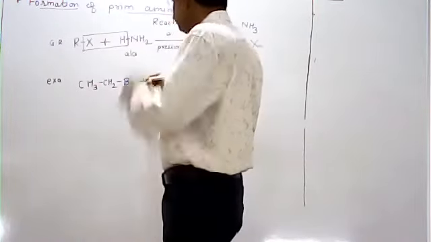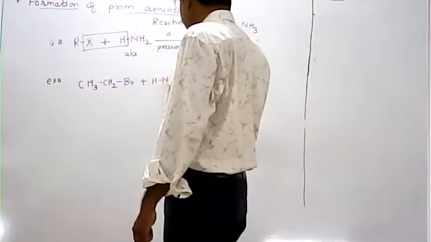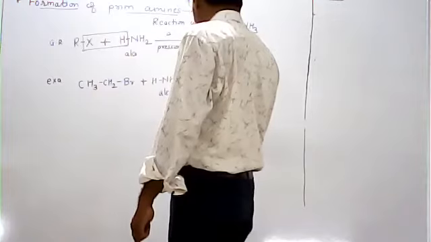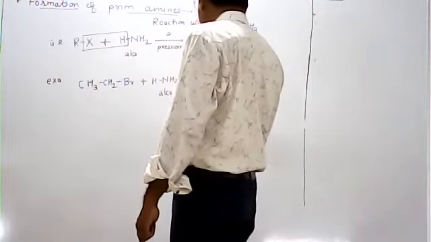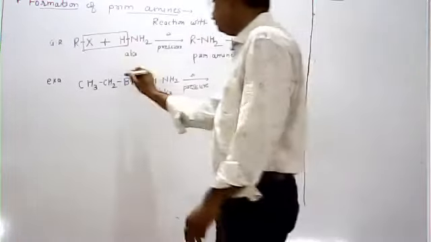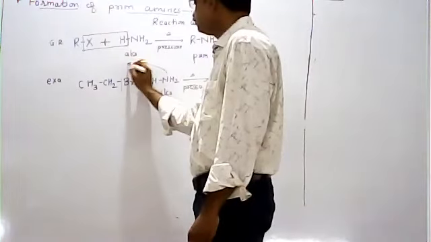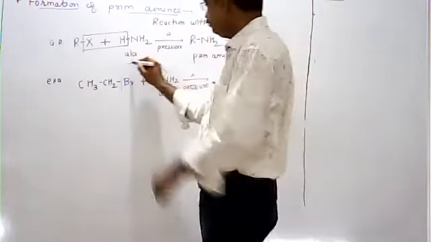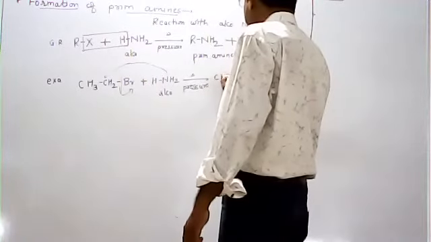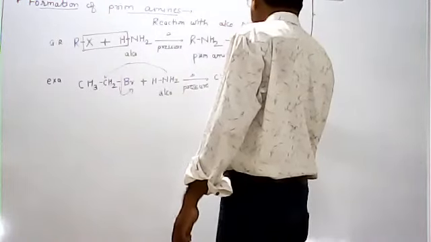When this bromoethane is heated with an alcoholic solution of ammonia under pressure, it gives CH3CH2NH2.